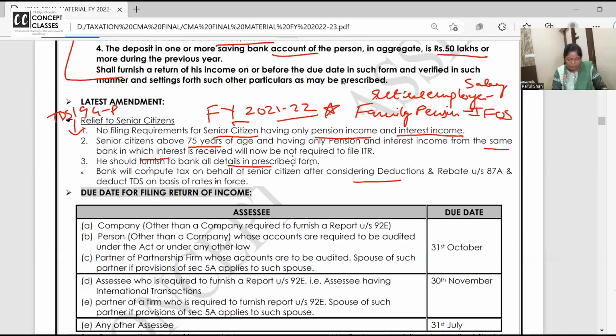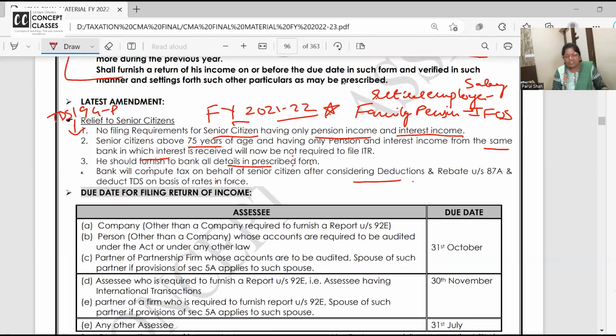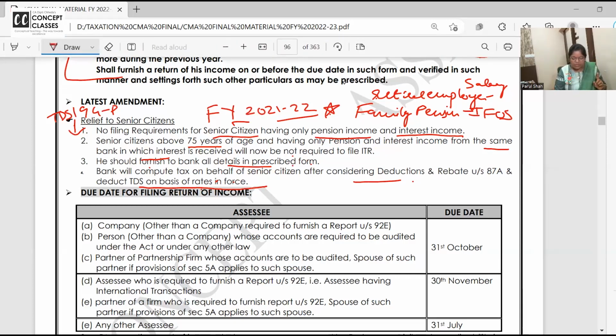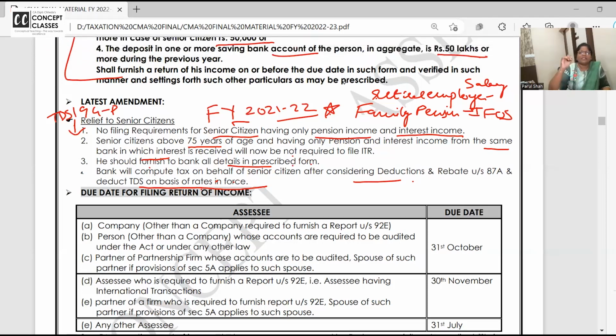So bank will compute the tax after considering deductions and rebate, if any. Bank will compute the proper taxable income. Tax thereon, divided by 12, they will deduct the TDS at rates in force. See, this is also asked. 194P TDS is deducted at 5%, 20%, rate in force, nil. Rate in force is average rate.